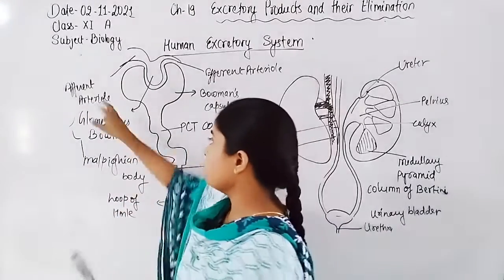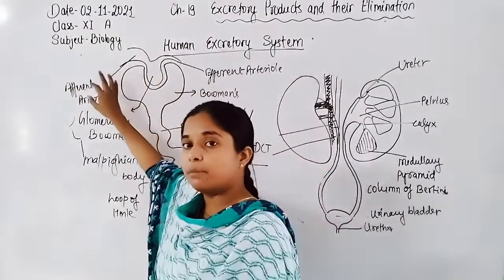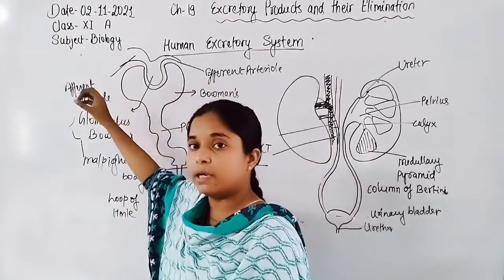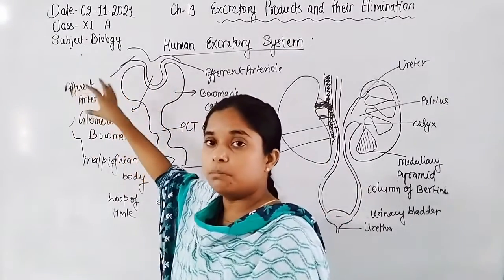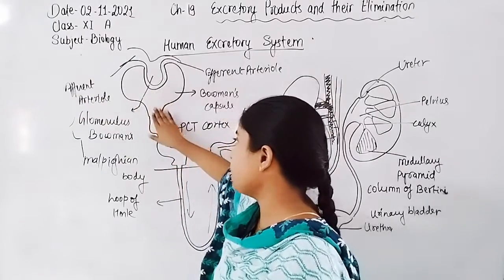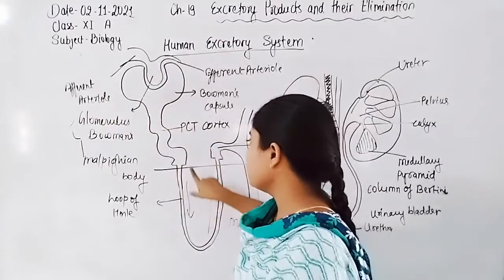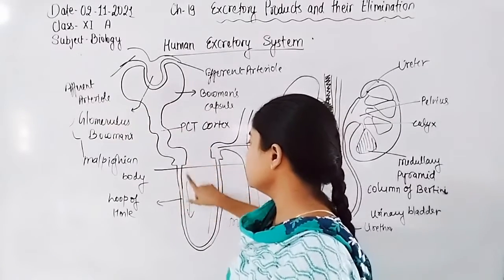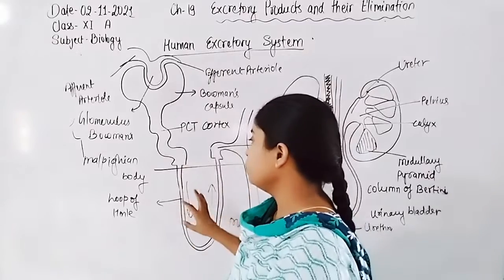This part is the afferent arteriole, and here is the efferent arteriole. The diameter of the afferent arteriole is quite larger than the efferent arteriole. They drain the blood into the Bowman capsule. From the Bowman capsule, the filtrate passes into the PCT, and from the proximal convoluted tubule, the filtrate is drained into the loop of Henle.